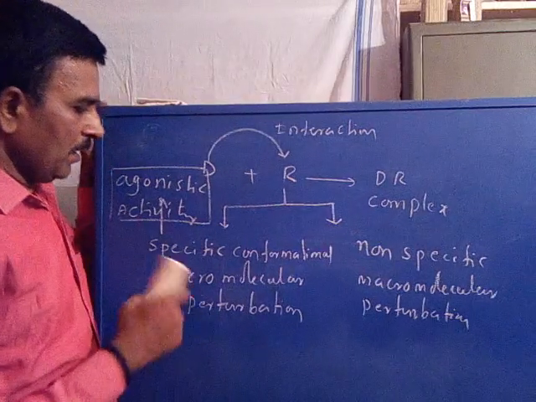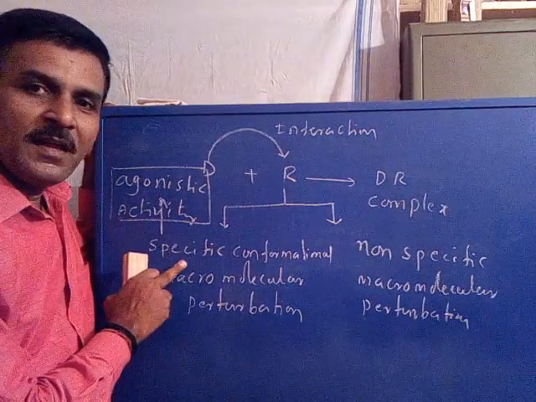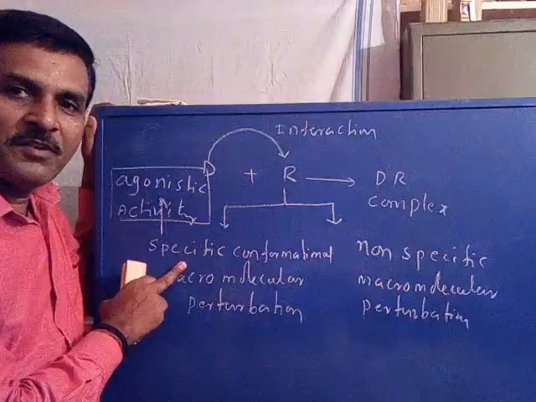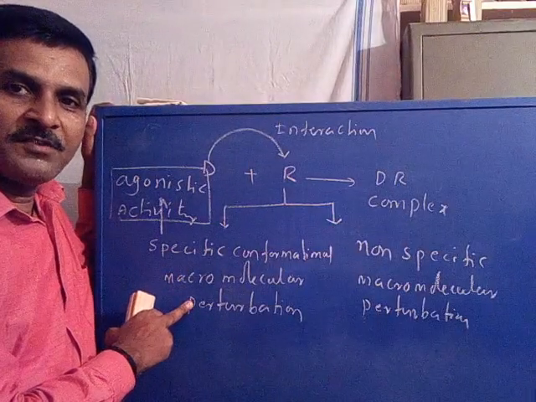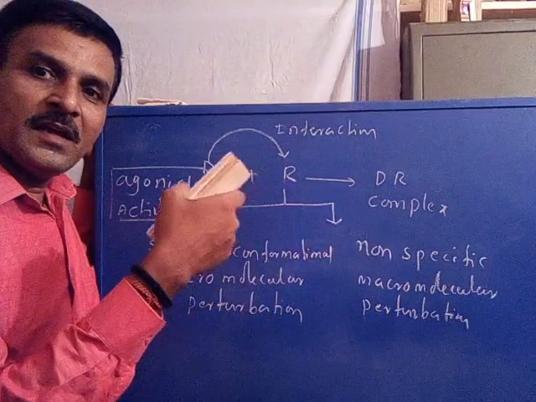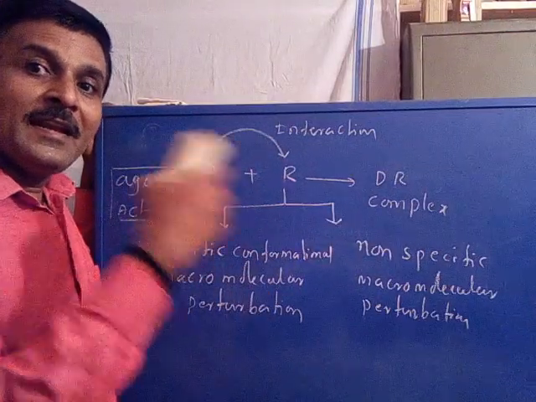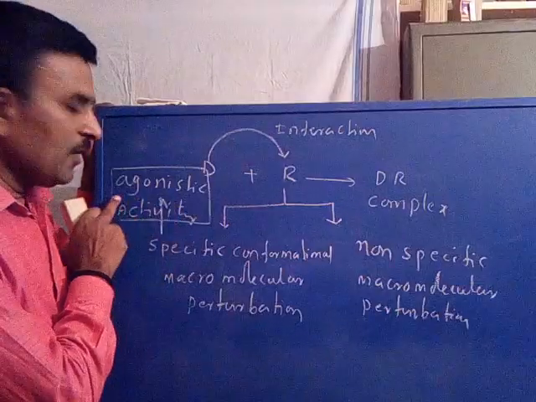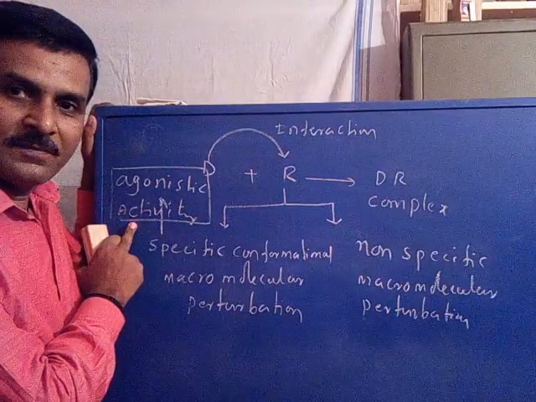Now, if there is a specific conformational macromolecular perturbation during the interaction of drug with a receptor, that leads to agonistic activity from the drug.